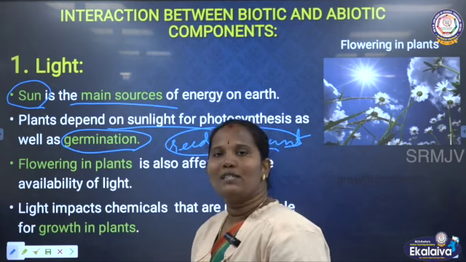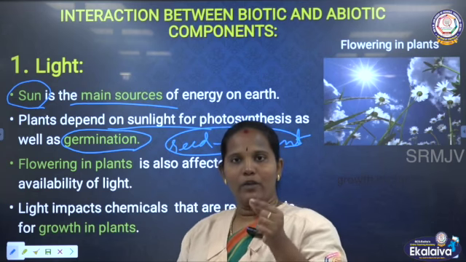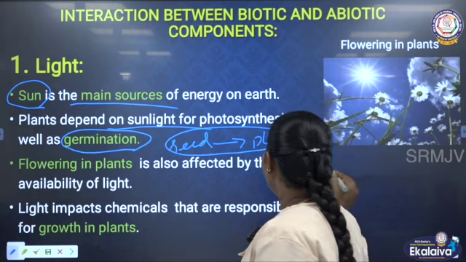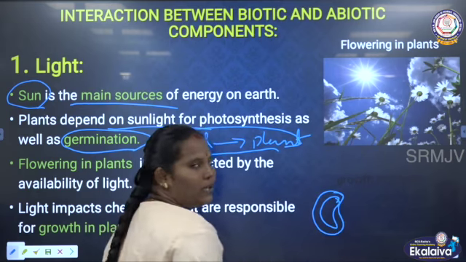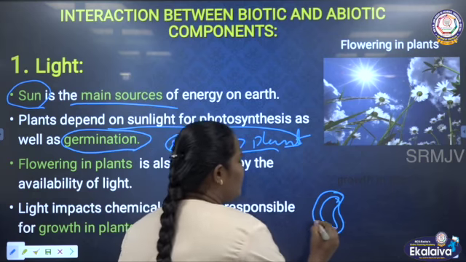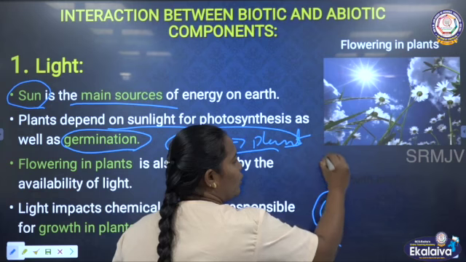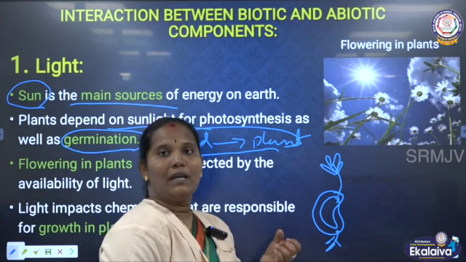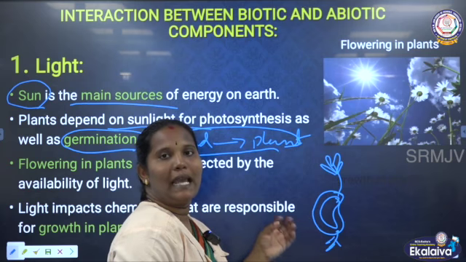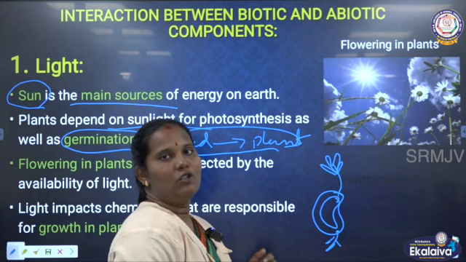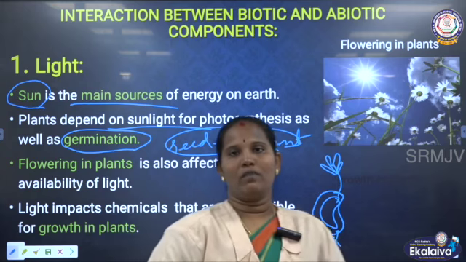So, the germination process depends on the sunlight, because if you put the seed into the soil, the seed has an overcoat, the seed coat. This seed coat has some small holes, and through these the root system and then the shoot system can grow. It needs some chemicals to be present here. The chemicals can help the growth of these plants. So, the germination process happens with the help of the sun.